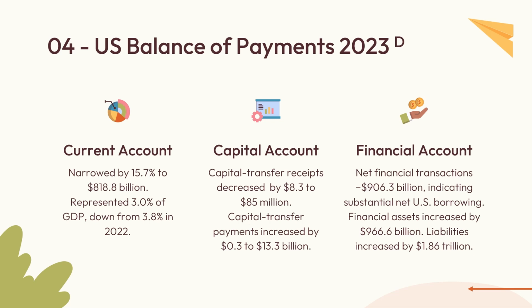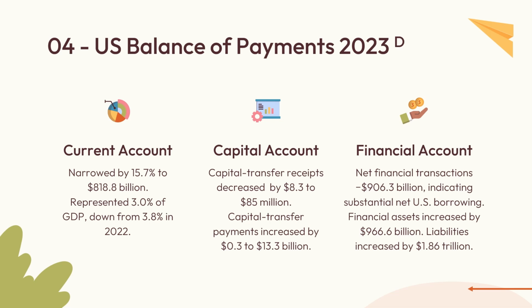As for the current account, it narrowed by 15.7% to 820 billion. It represented 3% of GDP, down from 3.8% in 2022. So there is a decrease in the current account of the US.